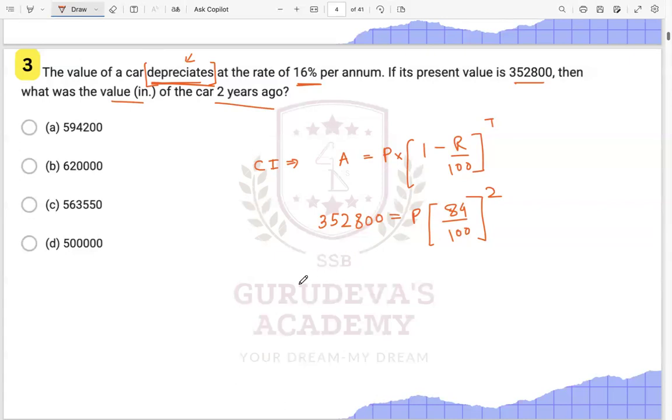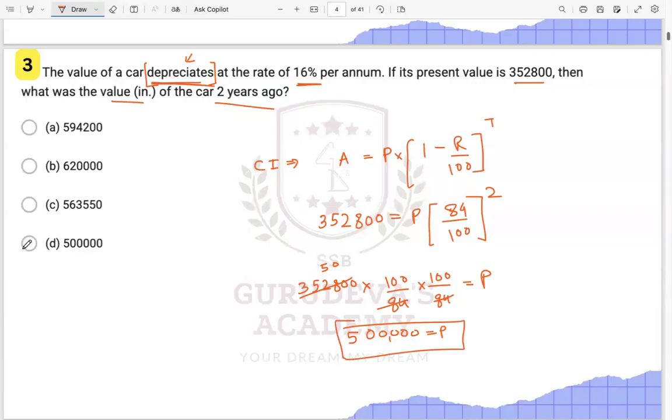So now we can just put 352,800 times this over here. This will be 100 upon 84 into 100 upon 84, 2 times, is equal to P, right? This will be our value of P coming over here, right? So you can just calculate, this will go by 50 over here, okay? And this will come as 5 lakh of this particular P, right?